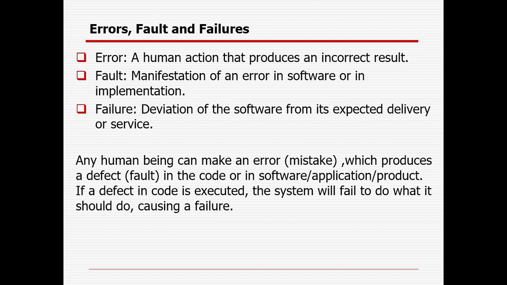And in case you are not rectifying the fault, there can be a failure sometime because of an earthquake or some other issue, and your building can crash. That is called failure. So these are the three terminologies you need to really understand. Error is by the human being. Any human action that produces an incorrect result is called an error. Fault is nothing but the manifestation of an error in software or in implementation. And in case you are not rectifying the fault or error, the deviation of the software from the expected delivery of the service will be your failure.